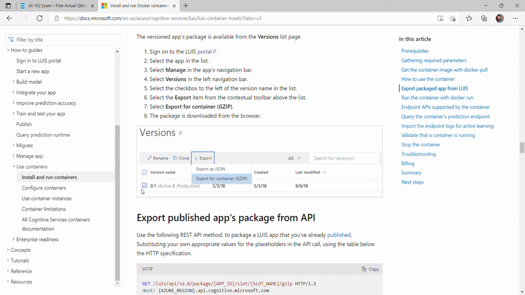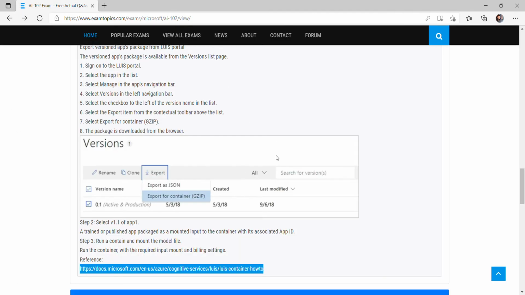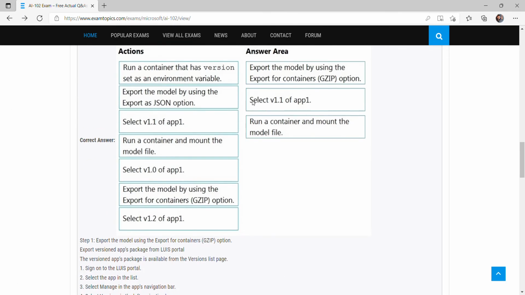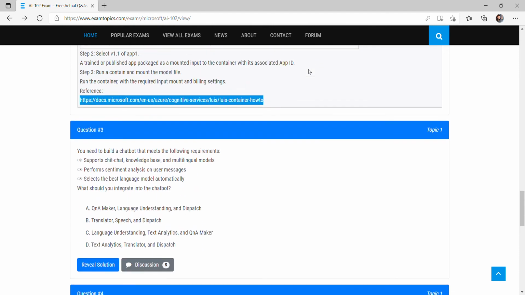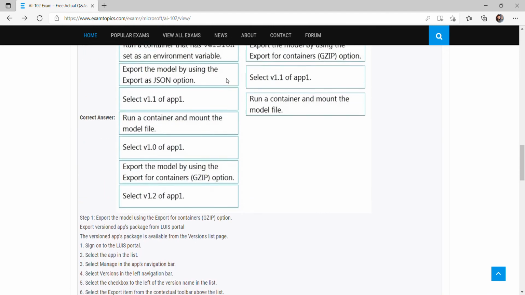So first we have to select the version, then we have to export it for a container, and then we have to run the container. That's why first we have to select the version rather than first exporting it. Okay, so question number 2 is done.